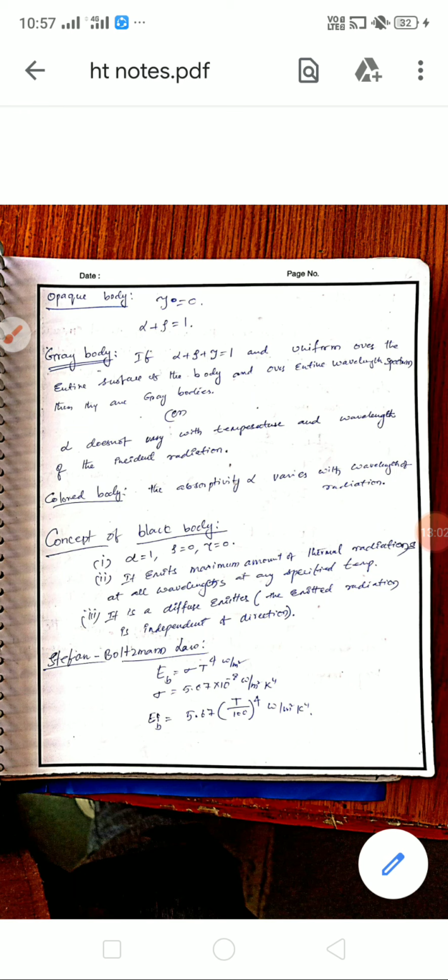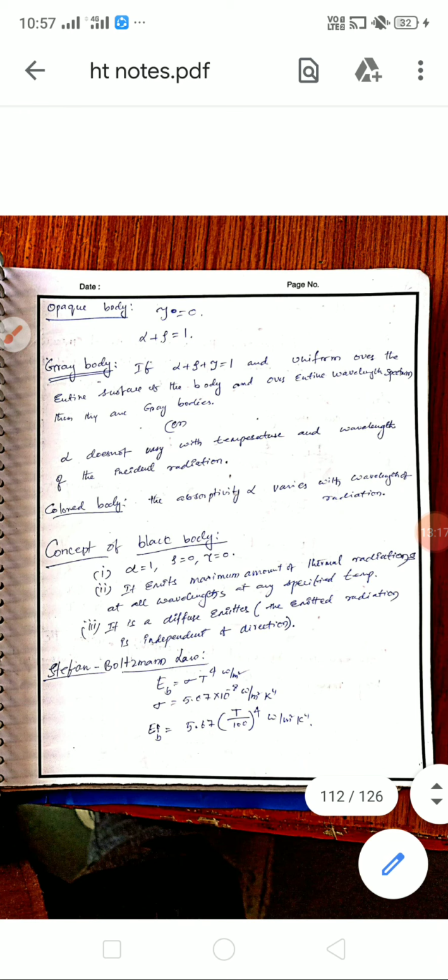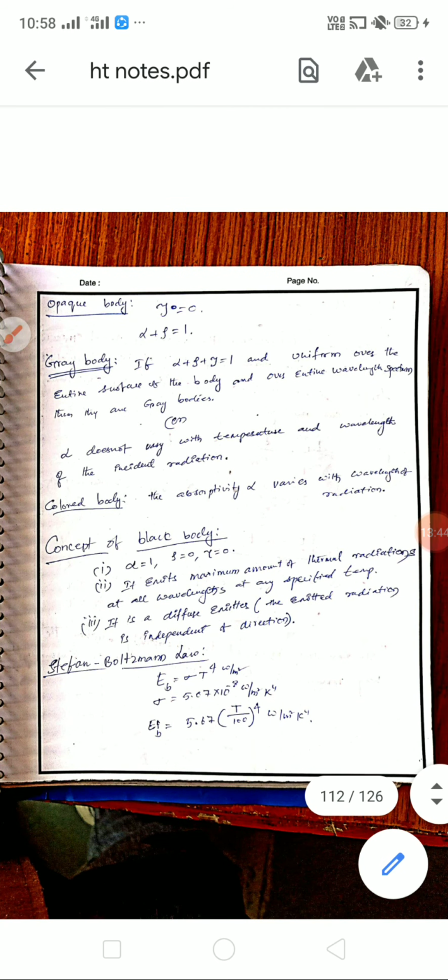Now, the gray body. If alpha plus rho plus tau is equal to 1 and this is uniform over the entire surface of the body and over the entire wavelength of the spectrum, then they are gray bodies. Or, the absorptivity alpha does not vary with temperature and wavelength of the incident radiation. Whatever radiation falls on it, the absorptivity does not vary. They are called gray bodies.